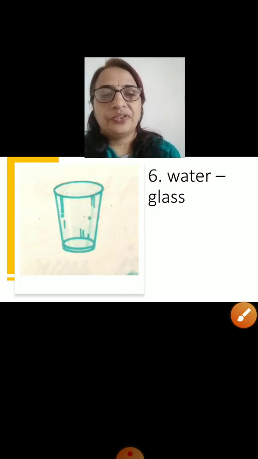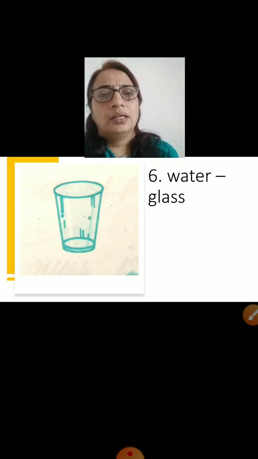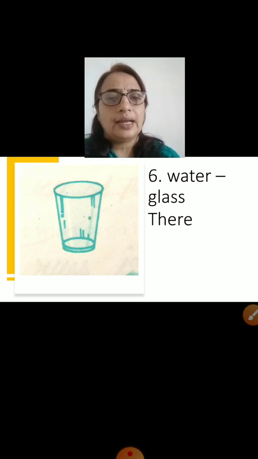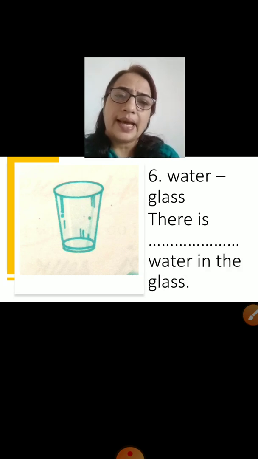Next picture is of a glass. Can you see anything in the glass? Is it full? Full of water, full of milk, full of juice? No, nothing is there, I think, right? The clue words are water and glass. And the sentence given is, there is dash water in the glass. As we cannot see water in the glass.